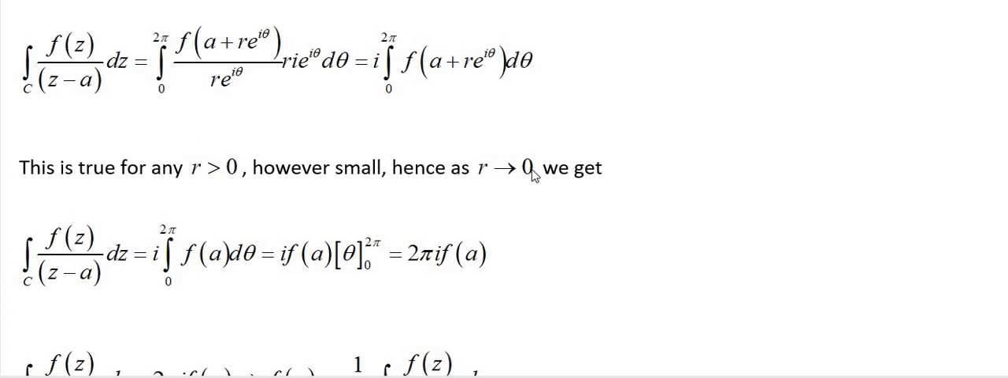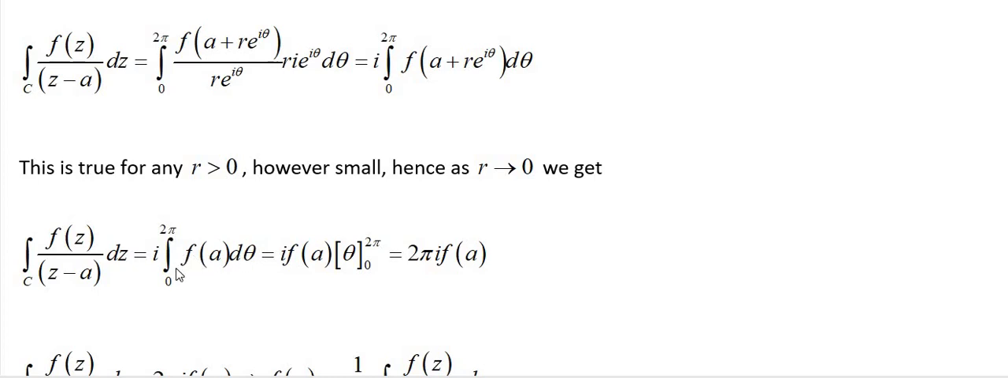Hence, as R tends to 0, what happens? Observe, here we have no R term, so we write it as it is, i also as it is, the integral from 0 to 2π. Here we have the R term: 0 times anything is 0, so a + 0 is a. So we are going to get f(a) dθ.